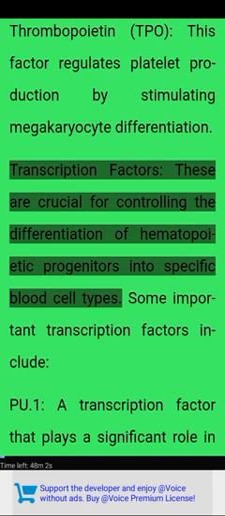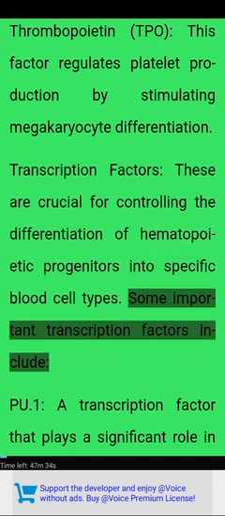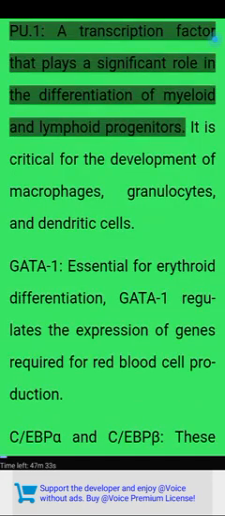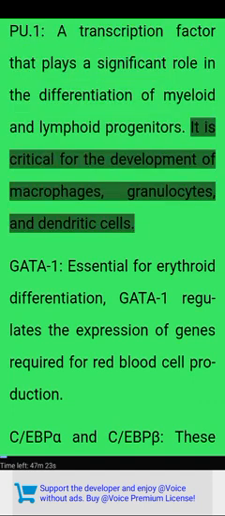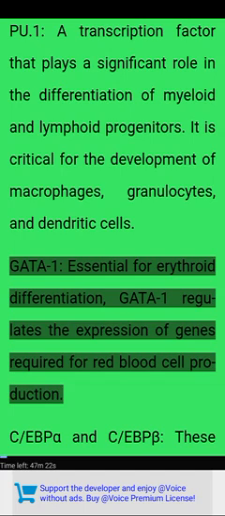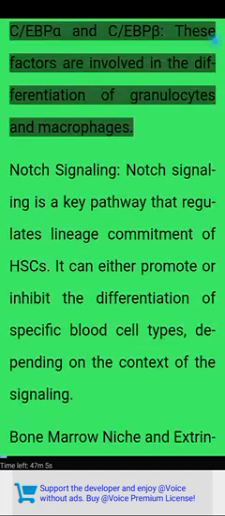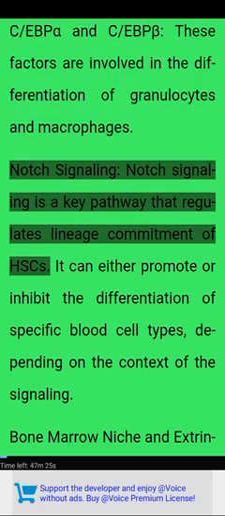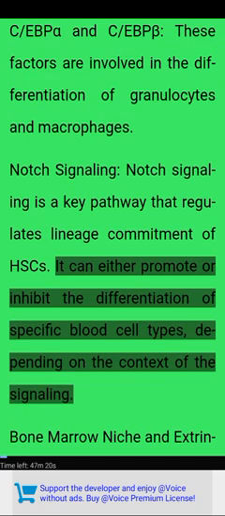Transcription factors. These are crucial for controlling the differentiation of hematopoietic progenitors into specific blood cell types. Some important transcription factors include PU.1. A transcription factor that plays a significant role in the differentiation of myeloid and lymphoid progenitors. It is critical for the development of macrophages, granulocytes, and dendritic cells. GATA1. Essential for erythroid differentiation. GATA1 regulates the expression of genes required for red blood cell production. CEBP alpha and CEBP beta. These factors are involved in the differentiation of granulocytes and macrophages. Notch signaling. Notch signaling is a key pathway that regulates lineage commitment of HSCs. It can either promote or inhibit the differentiation of specific blood cell types, depending on the context of the signaling.